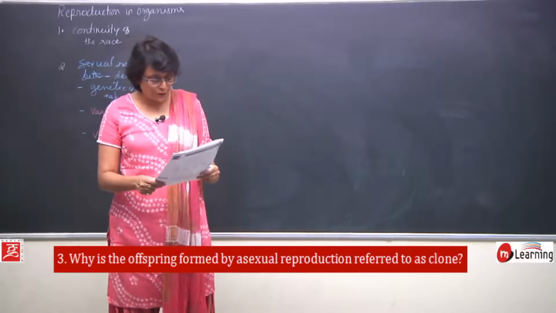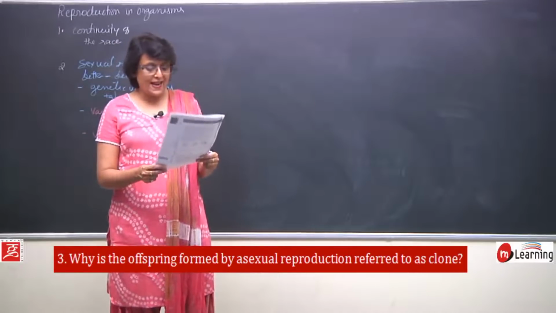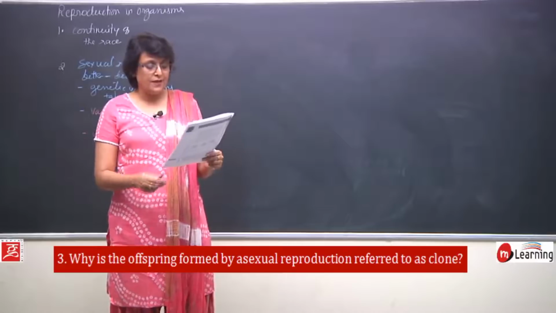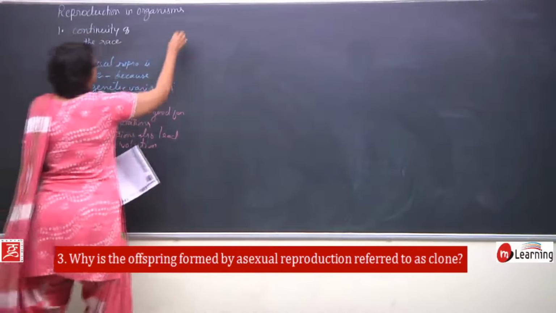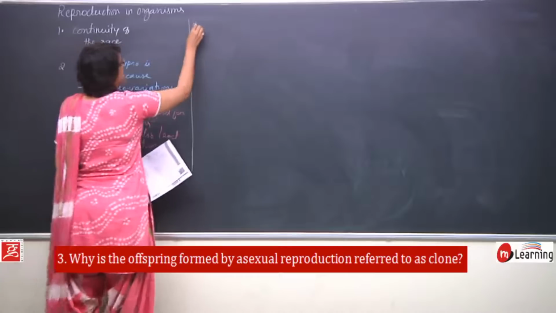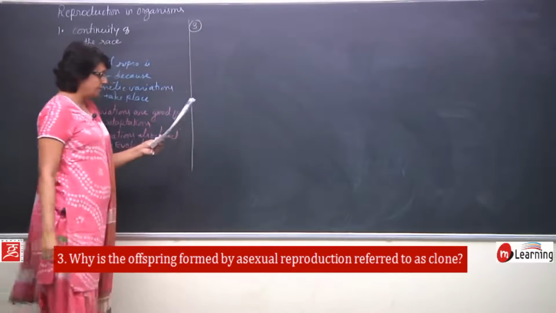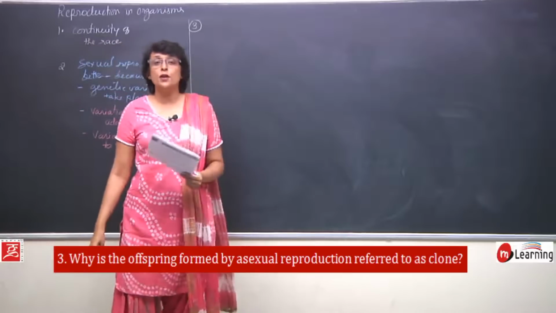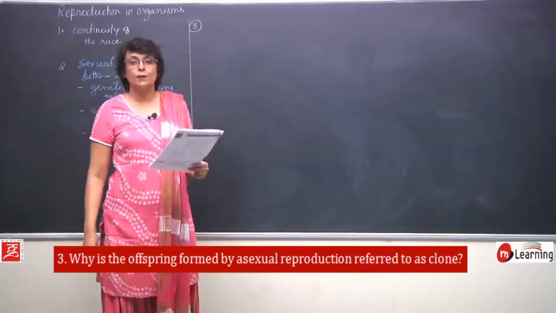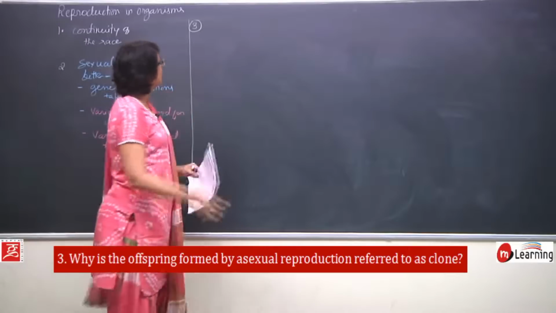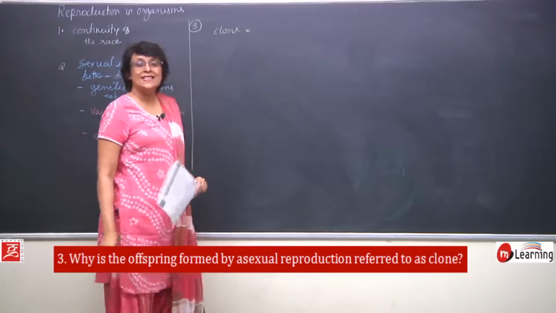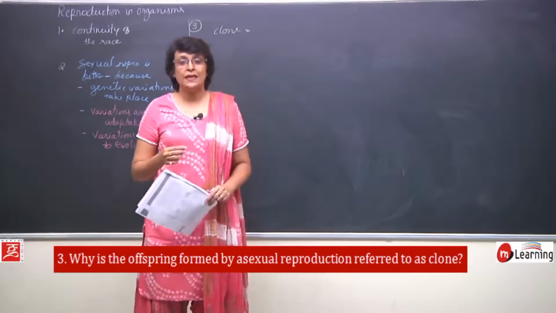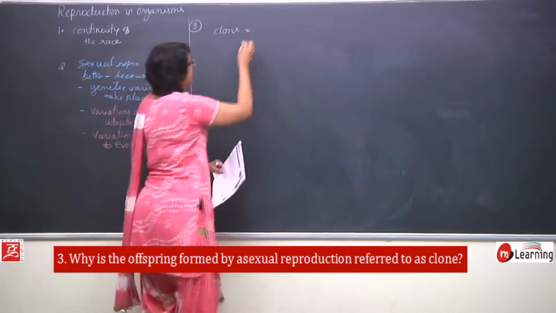Why is the offspring formed by asexual reproduction referred to as clone? This is our question number 3. Offsprings produced by asexual reproduction known as clones. What is a clone? A clone is an exact copy of the other organism.